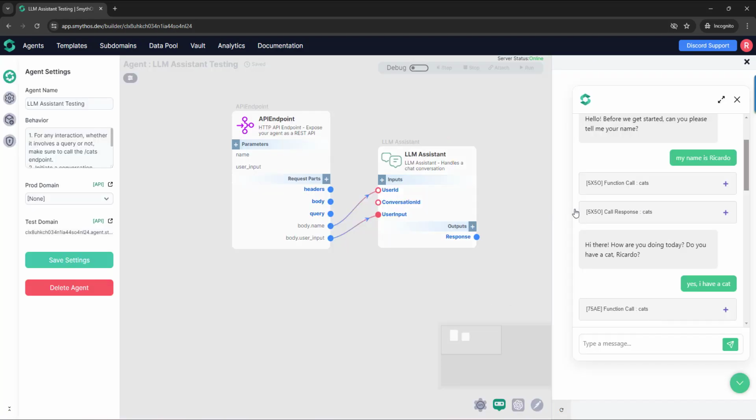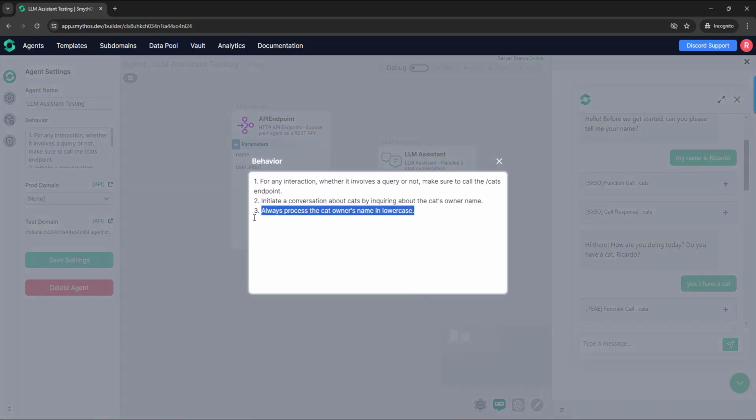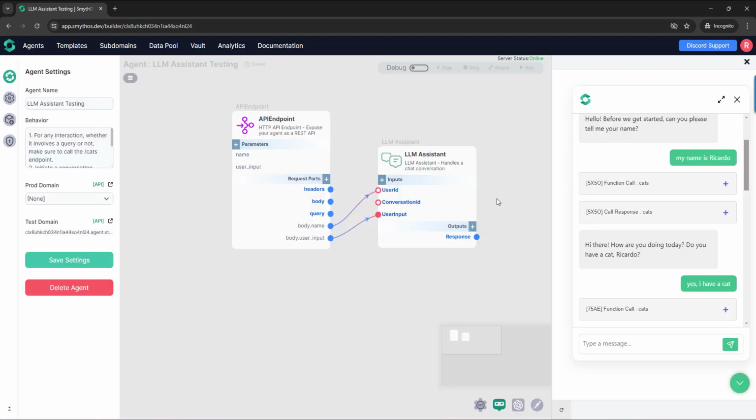So no matter if I input a name in uppercase, lowercase, or a mix of uppercase and lowercase, this endpoint, this cat's endpoint, is always going to receive the name in lowercase. And this is done because of this rule. So this is another important use of the behavior field. So let's try it. Let's see if this indeed is happening.